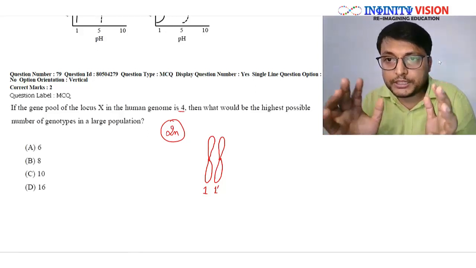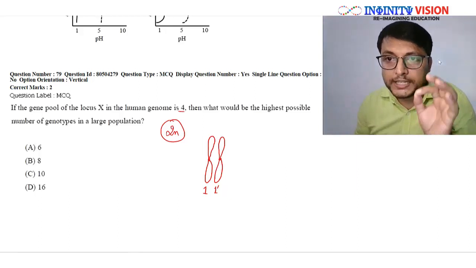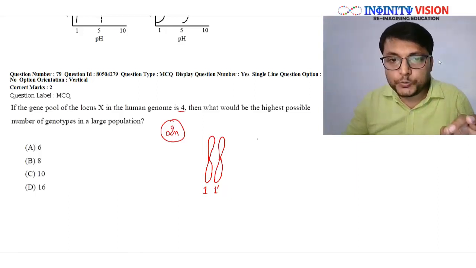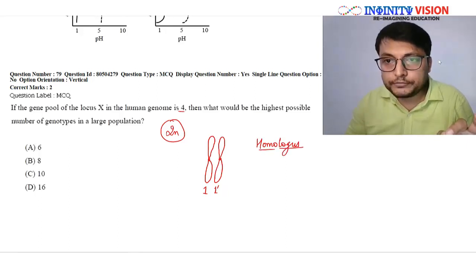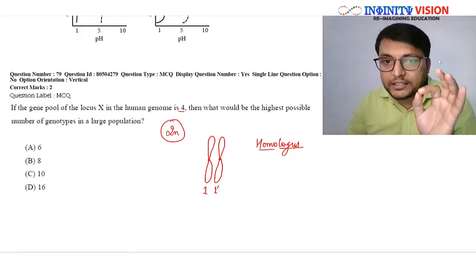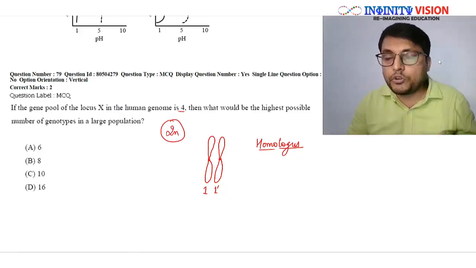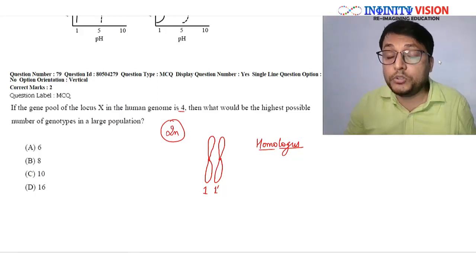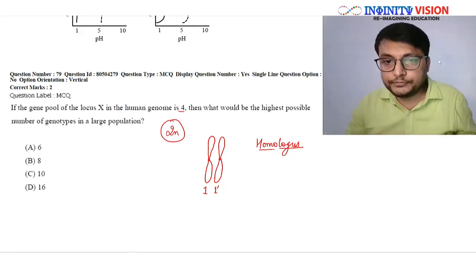I'm not using the word identical, they will be the same. Okay, and that's why we call it one homologous pair. Let me tell you that homo means same and logos is for locus. Locus means location. Since these 2 chromosomes have the same locus, that is, at their locus the same type of genes are present, that's why we call such chromosomes a homologous pair or homologous chromosomes. One of these comes from your father, the other comes from your mother.